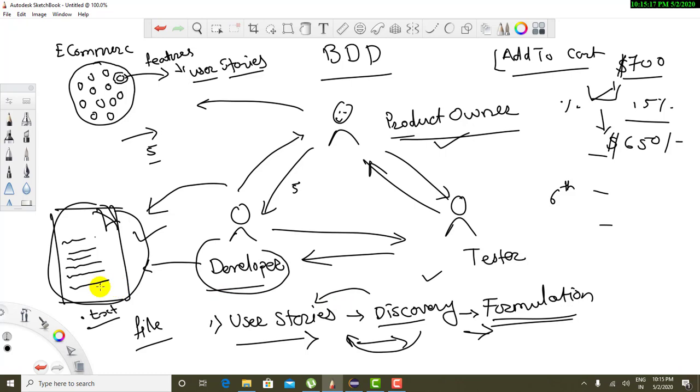And once your user story file is updated, you start formulation of that user story. So in a simple sense, this is what BDD is.